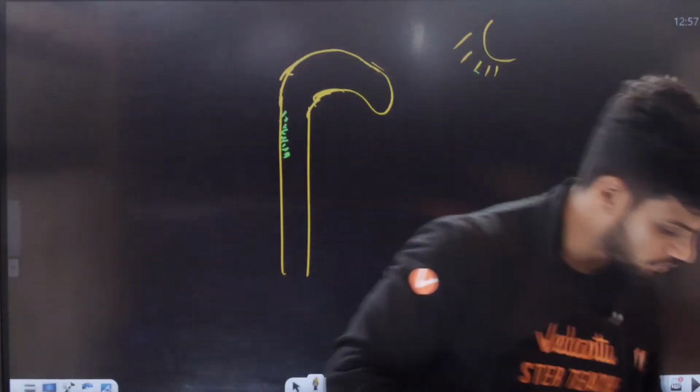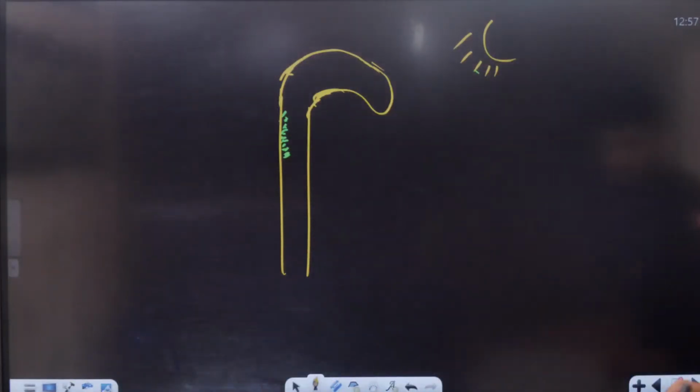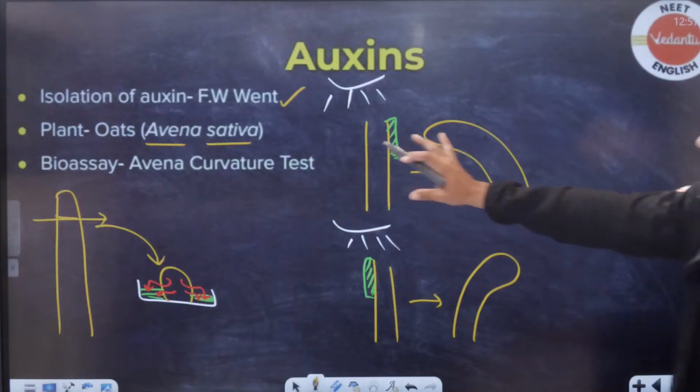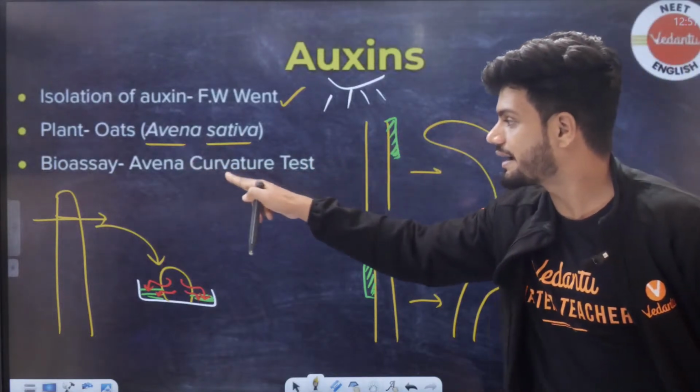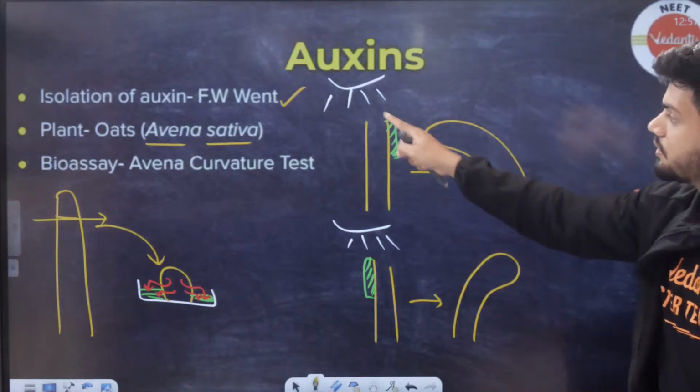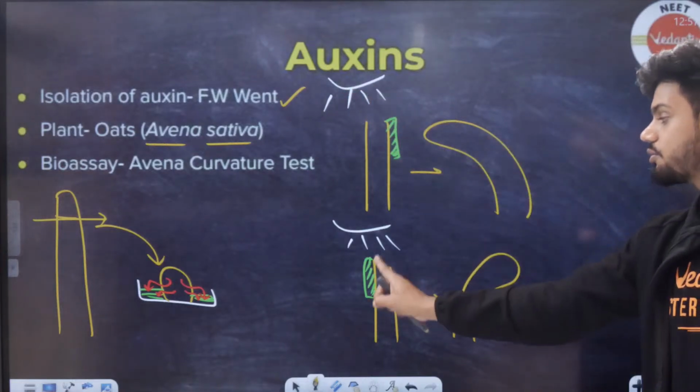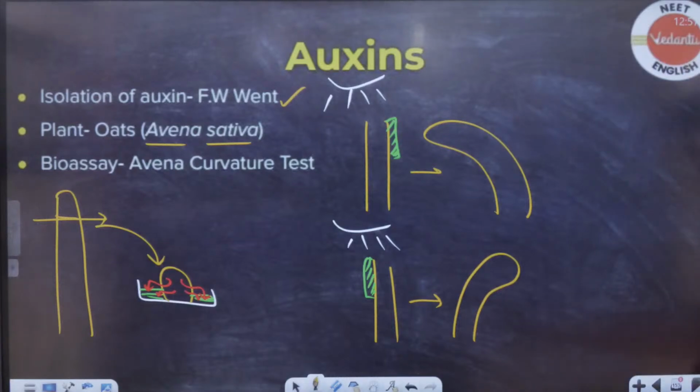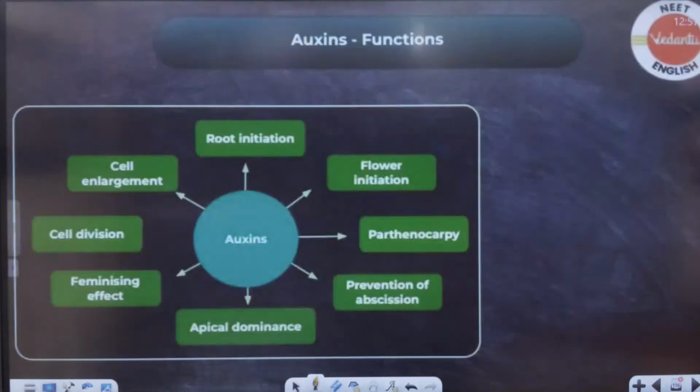Okay, remember that concept, small concept. I hope all of you remember. So that was the bioassay called the Avena curvature test. This side is there, it will grow toward this side. This side is there, it will grow this side. So the opposite direction always grows. Okay. Now what is the main question?